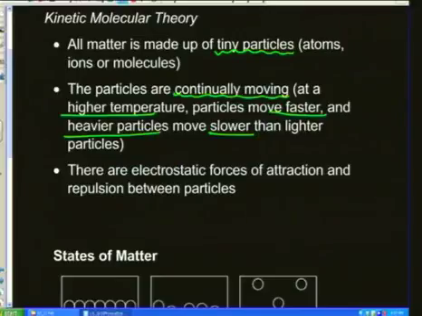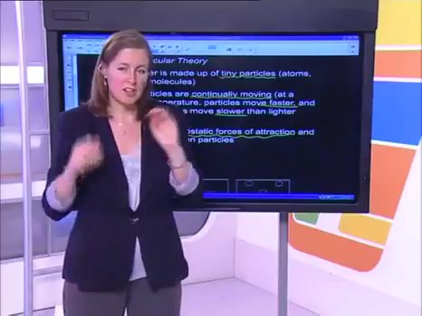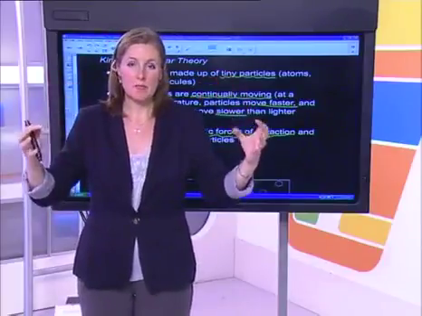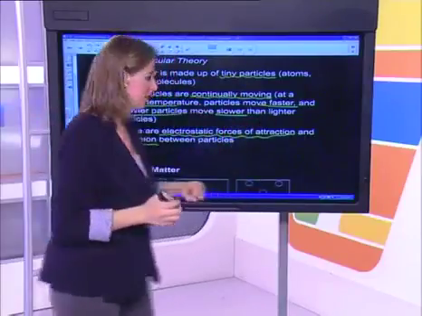And then the third point is that there are electrostatic forces of attraction and repulsion between the particles. So they're moving, and there are some forces between those. So kinetic molecular theory, basic idea is that all matter is made of particles, those particles are moving, and there are forces between those particles.